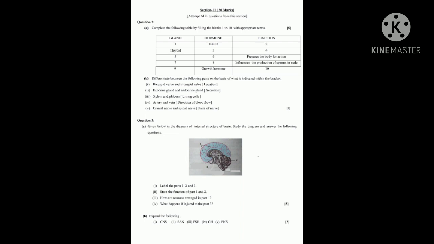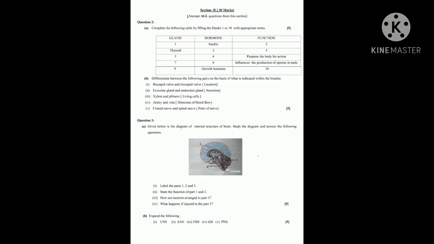Answers. Number 1, the answer is pancreas. Number 2, you have to write the function of insulin. You can write: regulates the amount of sugar in the blood, or converts the extra glucose into glycogen, or causes the cells to convert extra glucose into fat. Any one function you have to write.